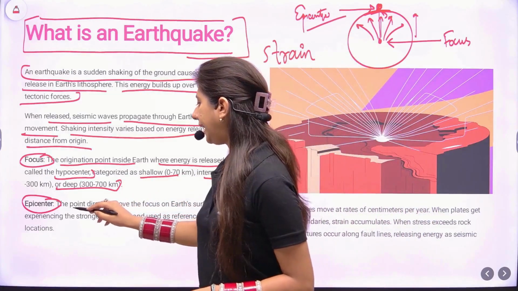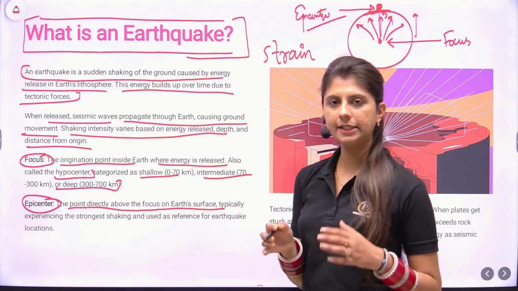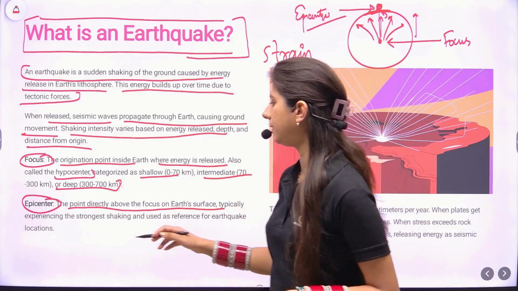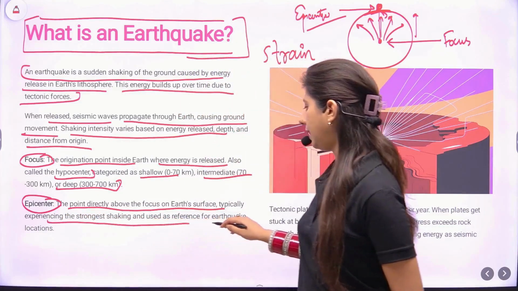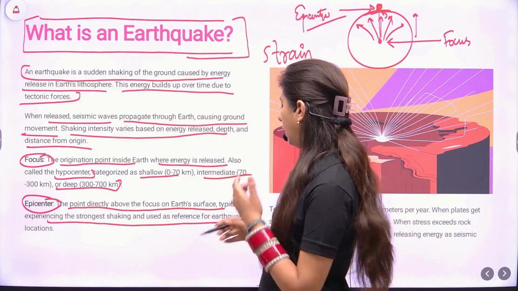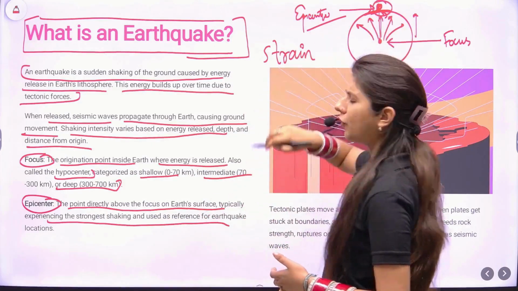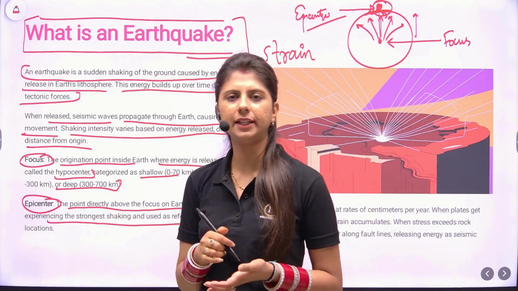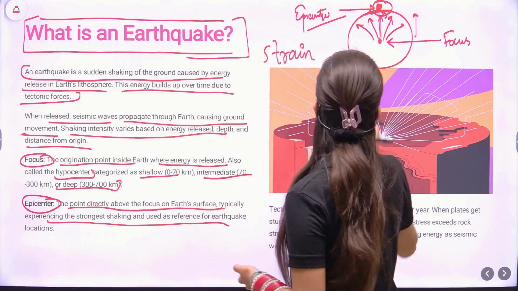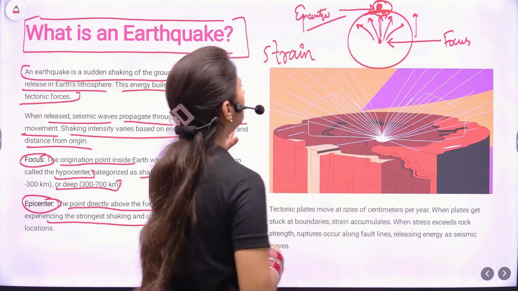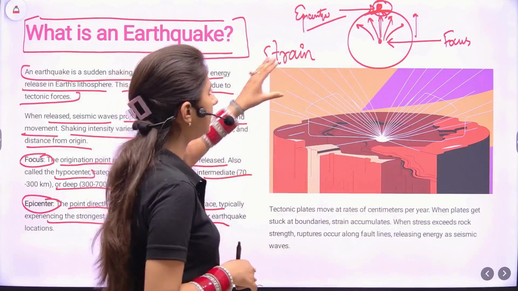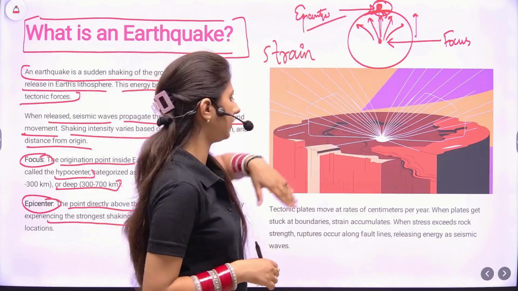The point directly above the focus on the earth's surface, typically experiencing the strongest shaking and used as the reference for earthquake locations. We usually refer to this epicenter. Often in news you must be seeing the epicenter was in Nepal, etc. So these were the two key terms, focus and epicenter. Focus inside the earth, epicenter on the surface.